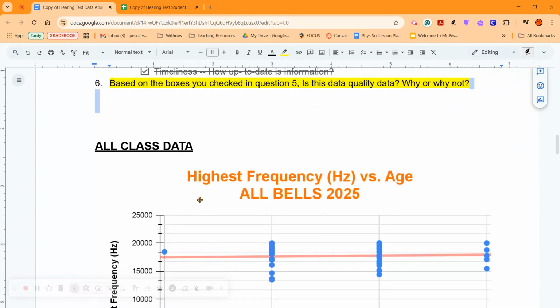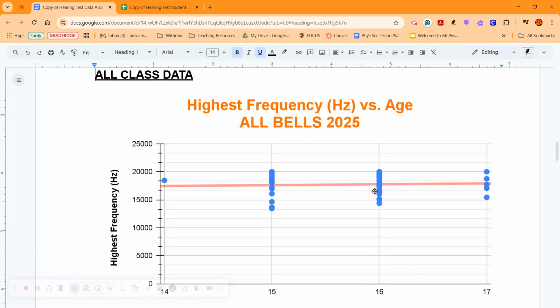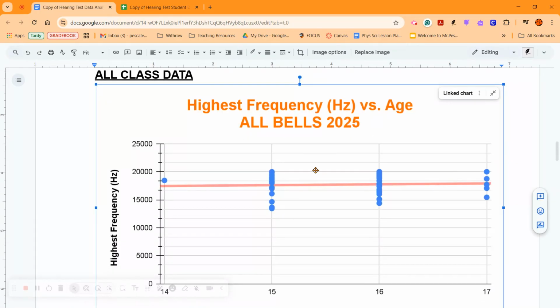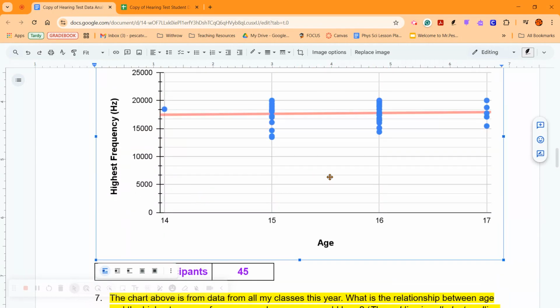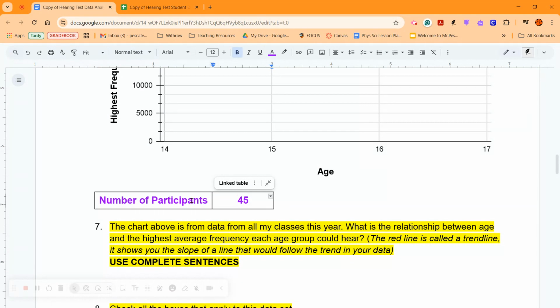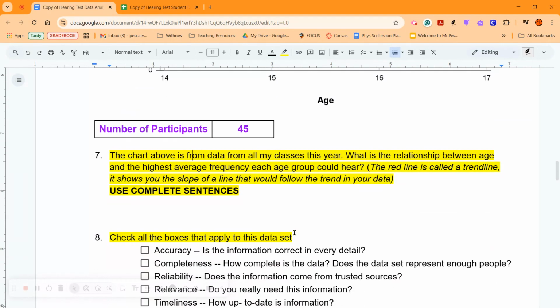Okay. That takes us to all class data. This is the data I got for all of my bells. That is all of the bells combined into one data sheet from this year alone. When you look at that, you have the same ages across the bottom and you have frequency going up and down. You can see this trend line, again, shows the general trend of what's going on here. And you have 45 people that participated in all of the classes. So the chart above is from all my classes this year.